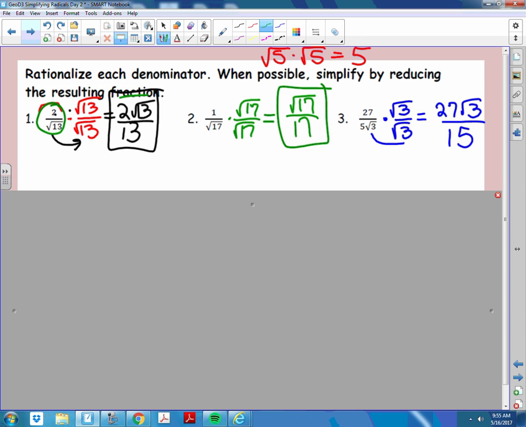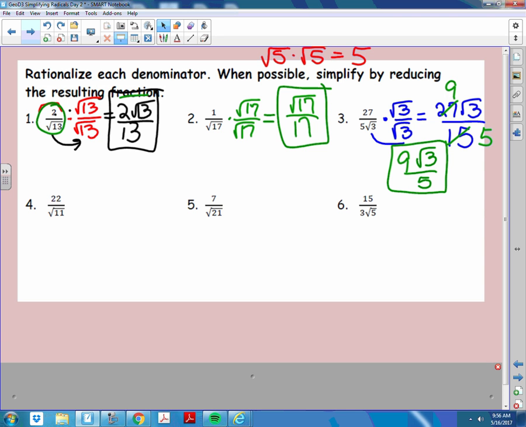You can type in 27 over 15, do math, enter, and the calculator will think for you. But again, that's not the way we play. So, both divided by 3. 27 divided by 3 is 9. 9 over 5, so our simplified answer is 9 root 3 over 5. And that cannot be simplified. Any questions?